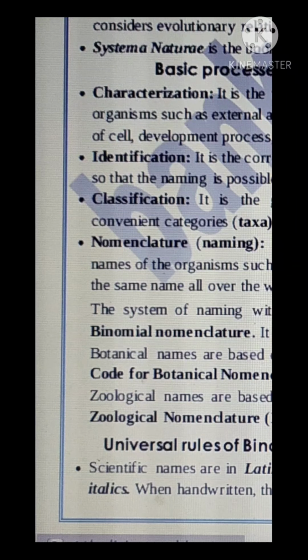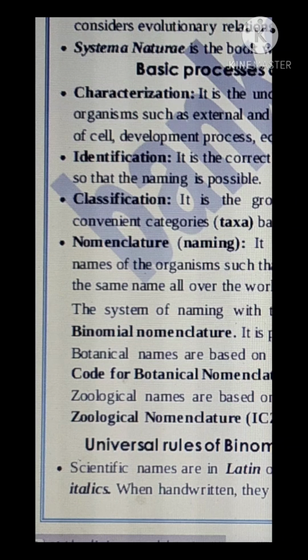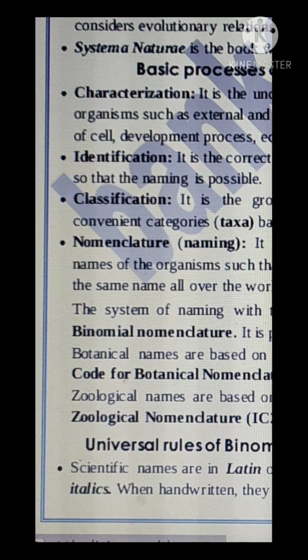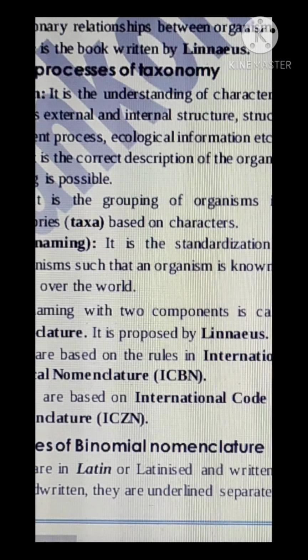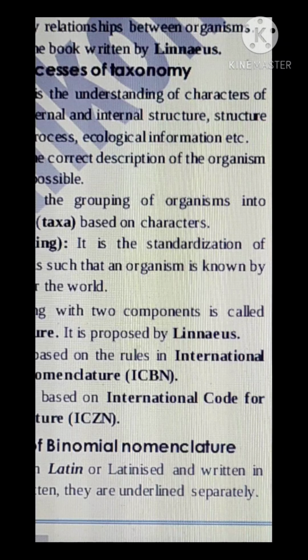One organism has two parts in its name, and this system is known as binomial nomenclature. Bi means two, having two names. This is known as the scientific name.